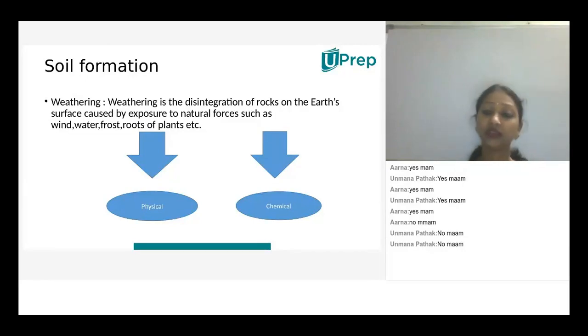So when we discuss weathering, it is a rock on Earth's surface exposed to natural forces. But if the wind is more, it takes time. When we want to drop a big stone, it won't drop at a time. It's an everyday process, so the stone will move first, and after that it grows, so that it drops. Yes or no? Big trees are present in the forest. How do they fall, children? We won't visit, we won't cut. How do they fall by themselves? Because of natural activities, natural exposures.